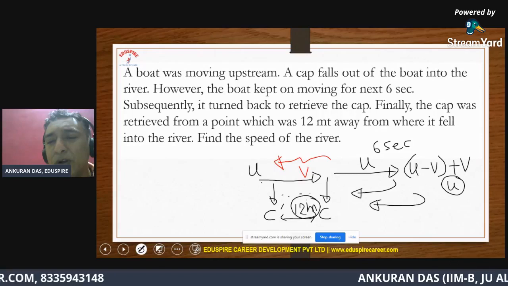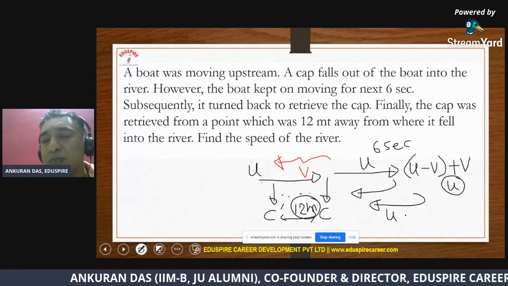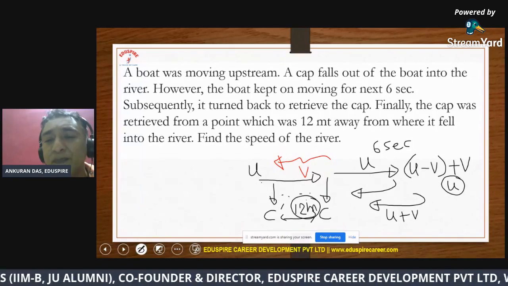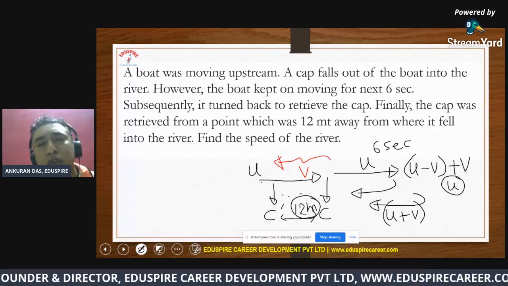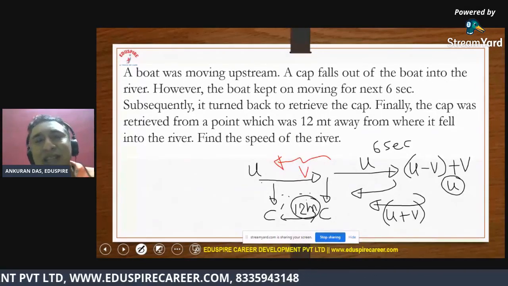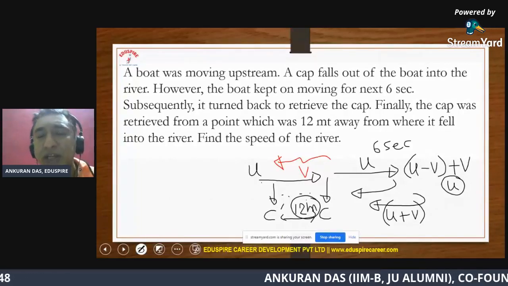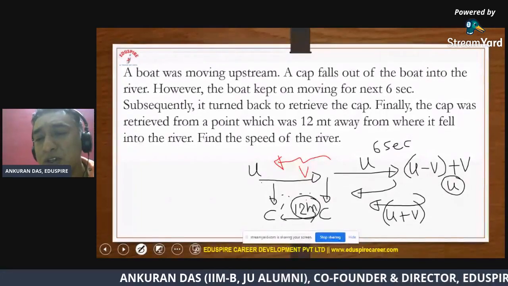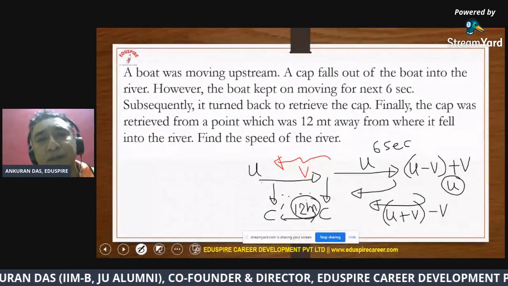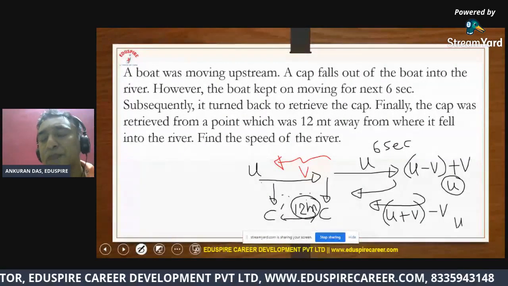At that point, the boat was traveling downstream, and the speed of the boat was u plus v. And of course, during that situation, the boat and the cap are both traveling in the same direction. So when two independent objects move in the same direction, you subtract their speeds to get the relative speed. If you do that, it turns out to be u again.